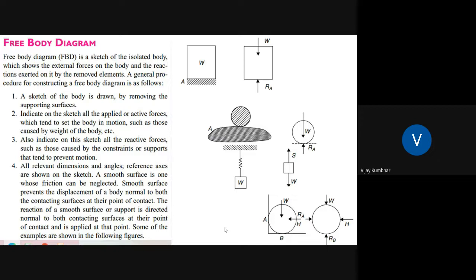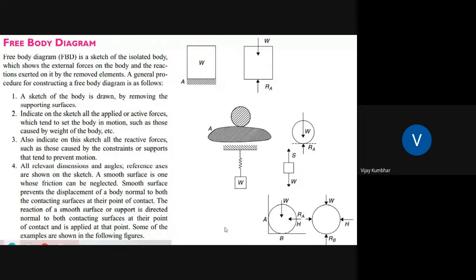A smooth surface is one whose friction can be neglected. This is very important. A smooth surface prevents the displacement of the body normal to both contacting surfaces at their point of contact. The reaction of a smooth surface or support is directed normal to both contacting surfaces at their point of contact, and it is applied at that point.